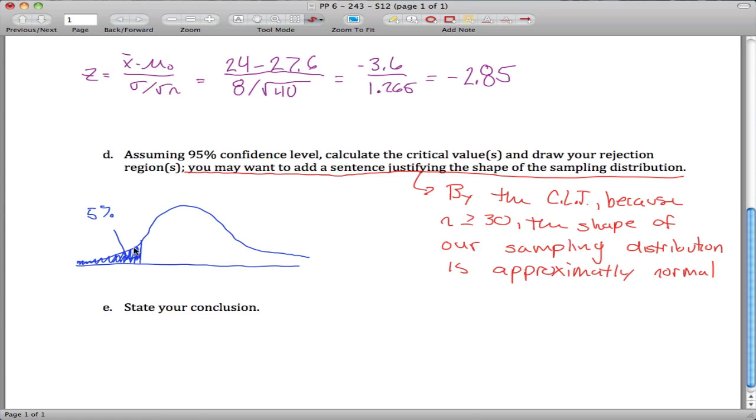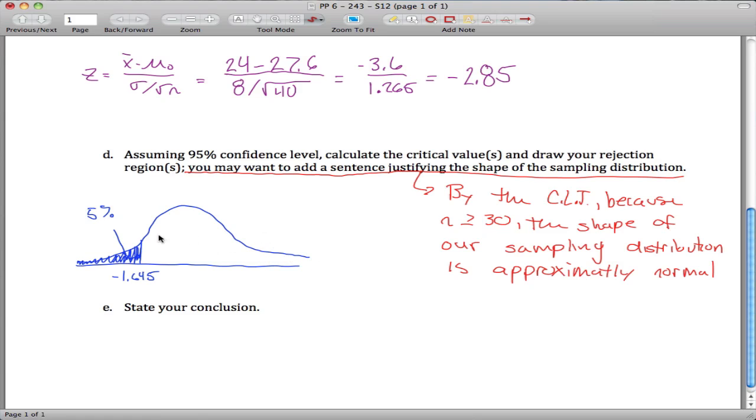If there were 5% in both tails, that would be a 90% confidence interval, which you might have memorized is 1.645. So since we're over on this side, it's negative 1.645 as our critical value. And you can also look this up on the tables. If you looked up 0.05 as an area, your critical value would be negative 1.64, 1.65, something like that.